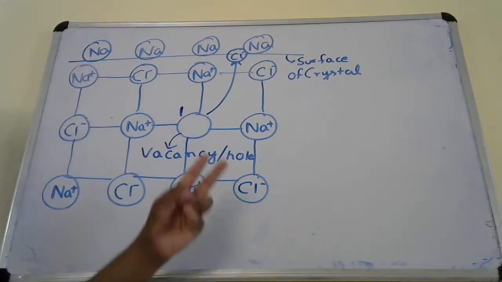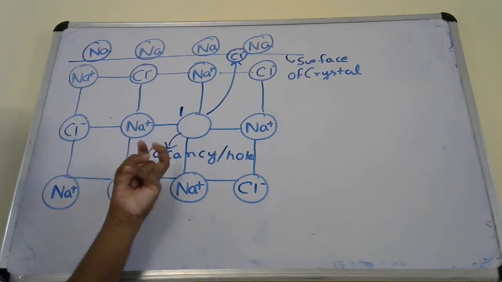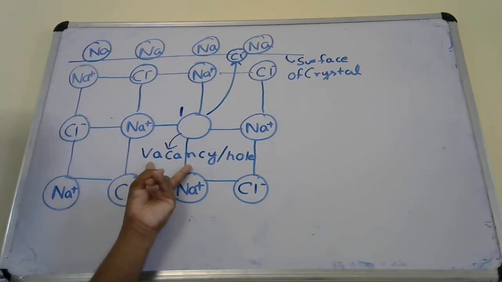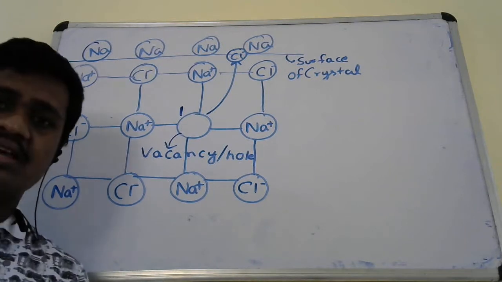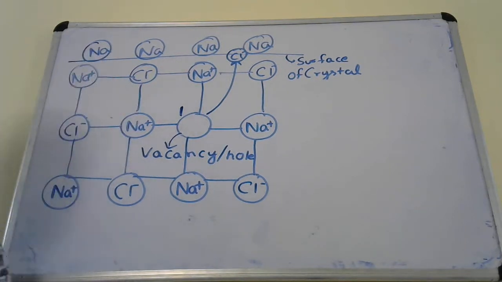So when the Cl minus ion left its original position, a vacancy or hole is created, and the Cl minus ion went to the surface of the NaCl.